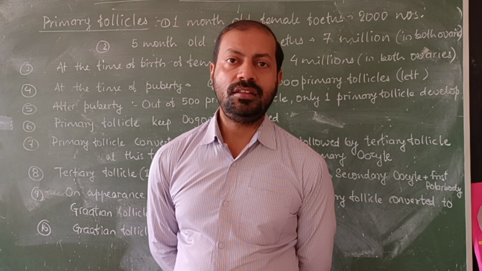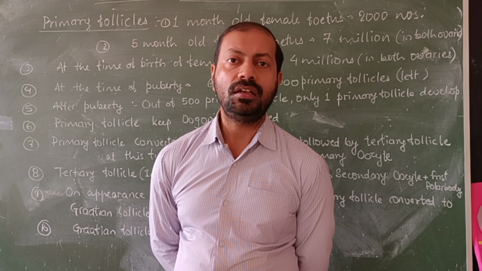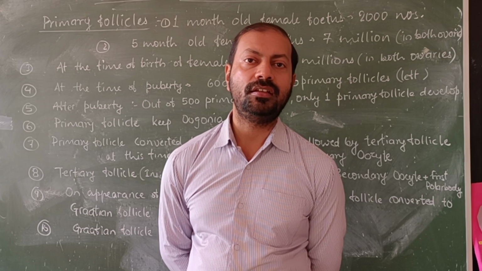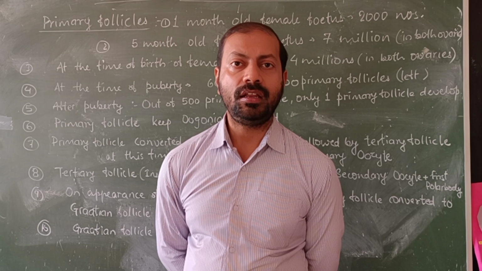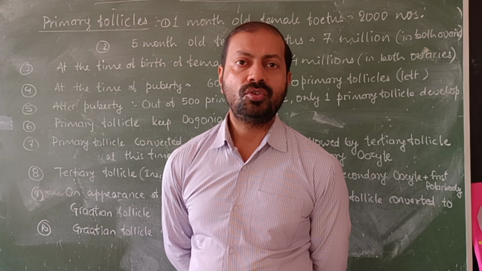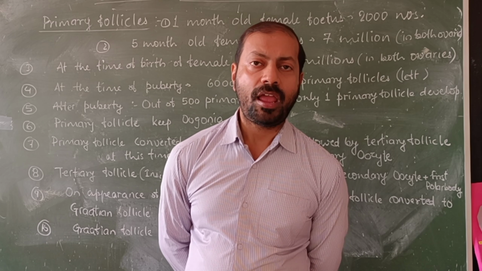So as we can see, before birth, the number of primary follicles increased up to the 5th month. It reached up to 7 million. But at the time of birth, it comes down to 4 million. And at the time of puberty, it comes down even less, to 60 to 80,000. So this reduction of the primary follicles from 7 million to 4 million and from 4 million to 60 to 80,000 is called follicular atresia.